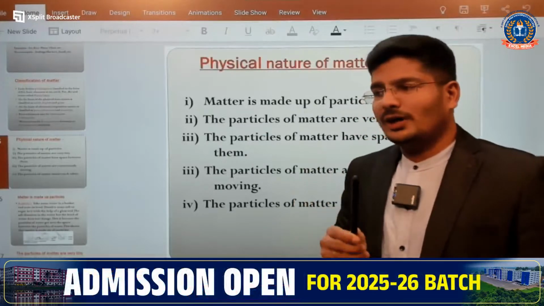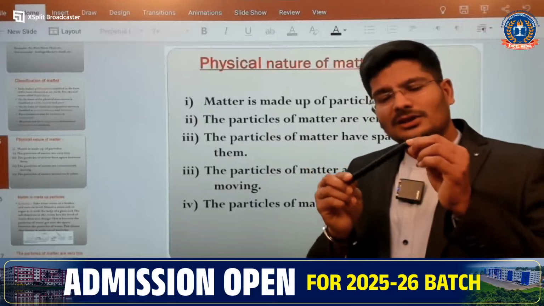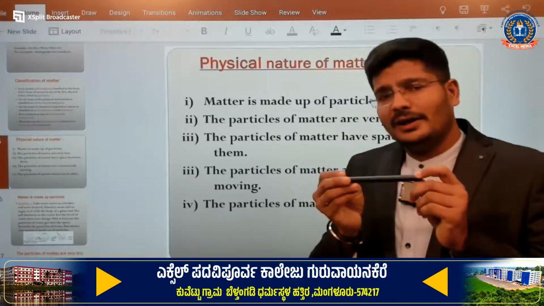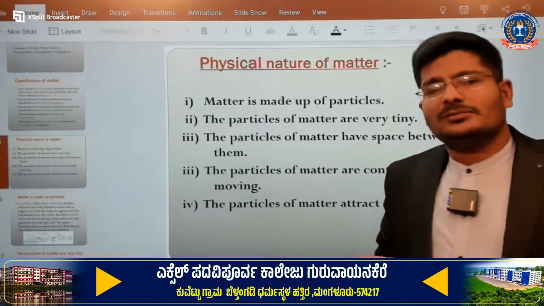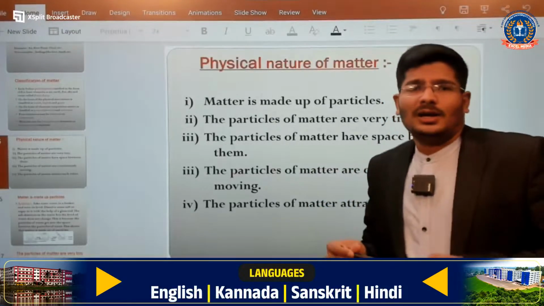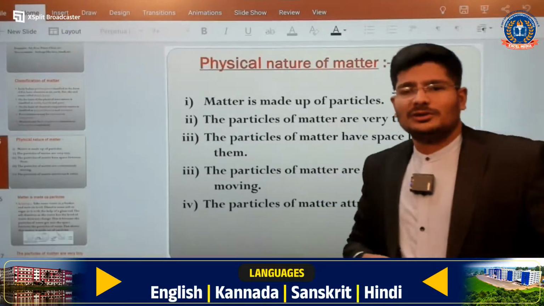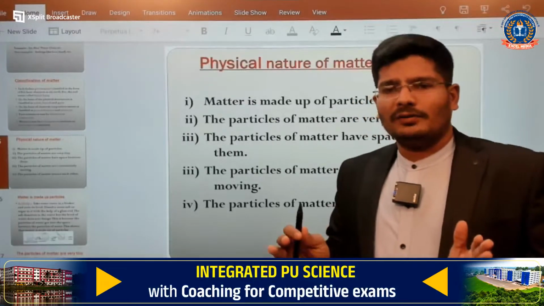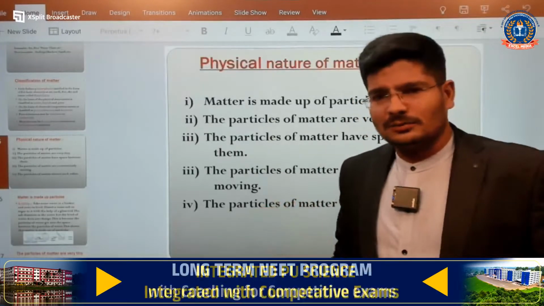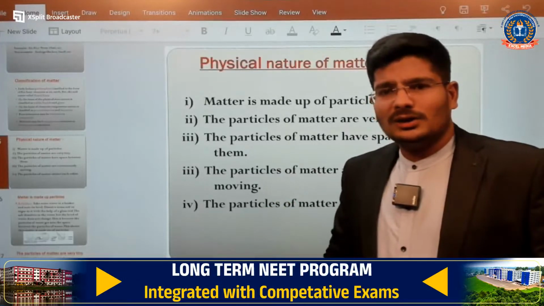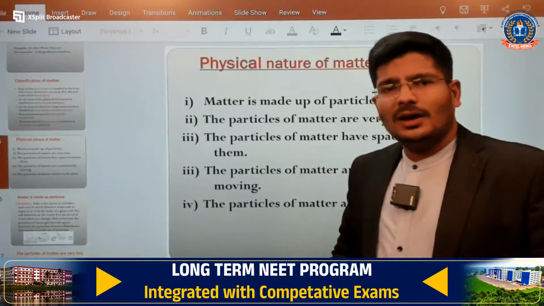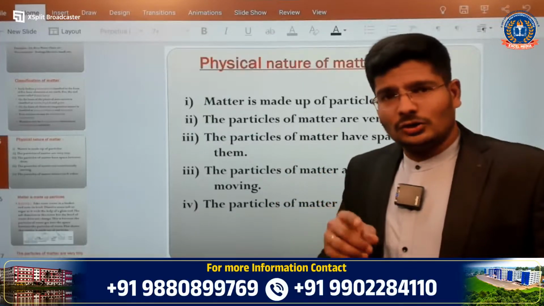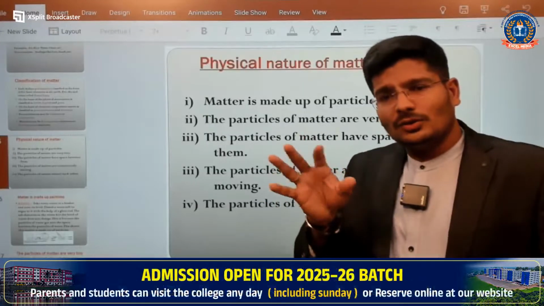Yes, of course. This pen is made up of very tiny particles called atoms. I think the atom chapter is already completed on this platform, and I hope you have complete details about what an atom is. An atom has a centrally located nucleus, and electrons revolve around the nucleus.